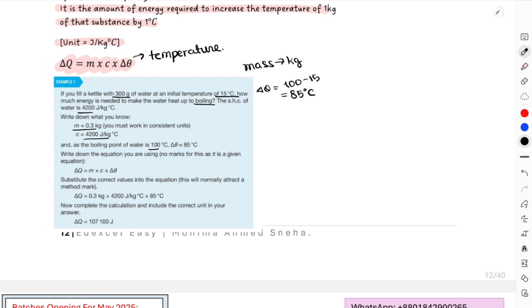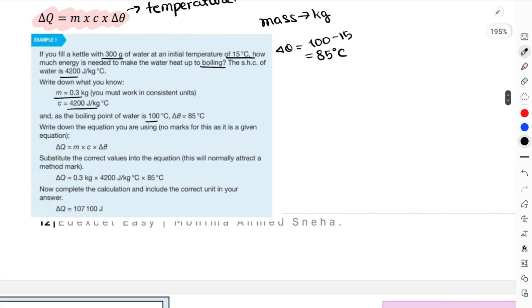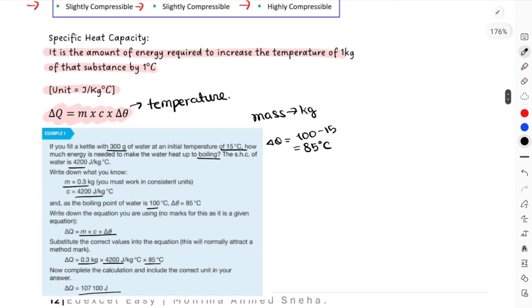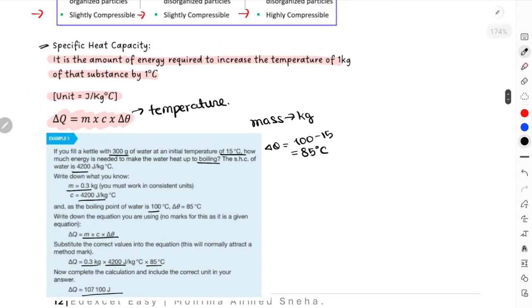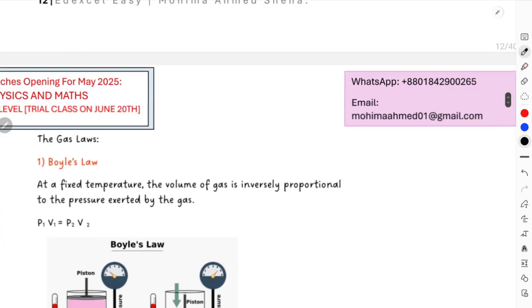That will not be a problem because the difference between temperatures in degree Celsius or in Kelvin is always the same. Then you just have to use this equation: mass is 0.3, 4200 and then 85, and that will give you 107,100 joules of energy that will be required for this mass of water to heat up to boiling. Yeah, this is it for specific heat capacity. After this, we'll move on to the next part.